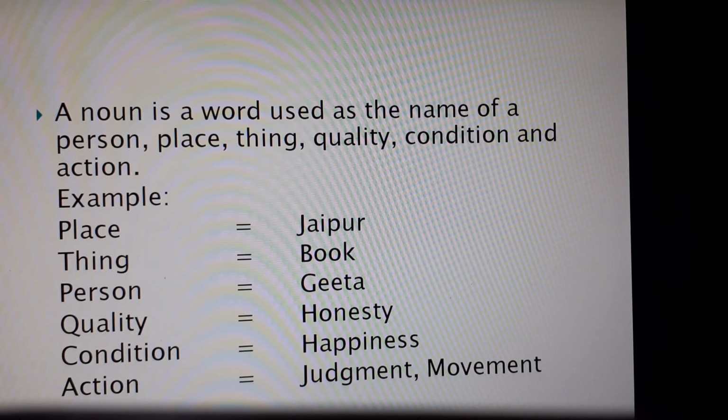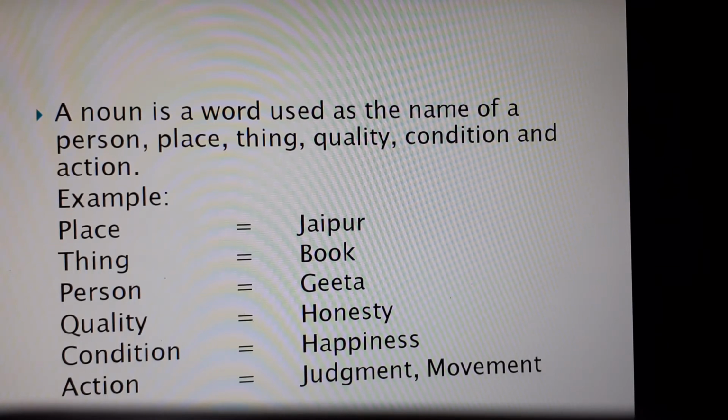In the same way, the condition. Which refers to the condition, just like happiness. So happiness is a noun. In the same way, kindness, that is also a condition. So it refers to the condition and they are also included in the noun.